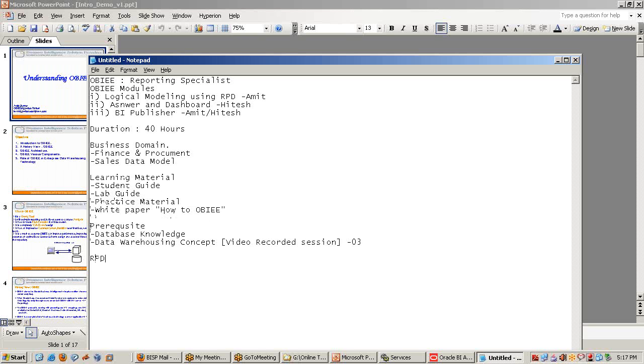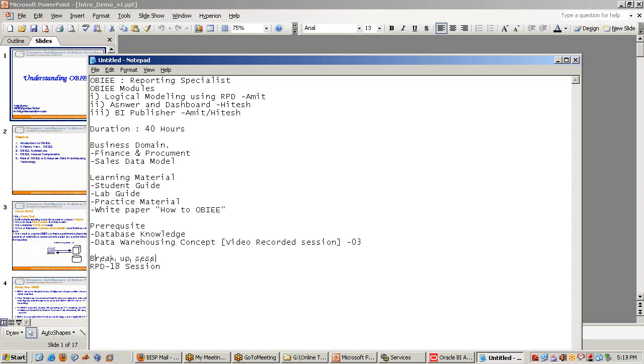RPD, there would be 18 sessions on RPD. They will talk about all the various aspects of data modeling, issues and solutions. So